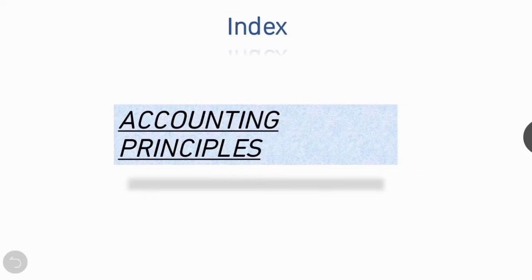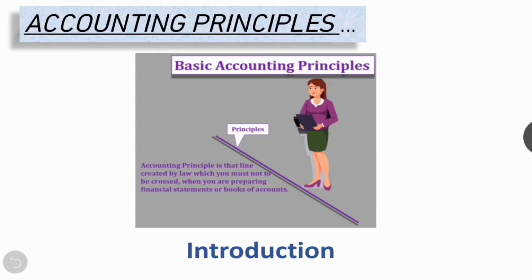Fine. Today's topic is accounting principles. So let's see. Accounting principles are the lines created by law which must not be crossed when you are preparing financial statements or books of accounts. Right? It means accounting principles are the rules and guidelines that companies must follow when reporting financial data.